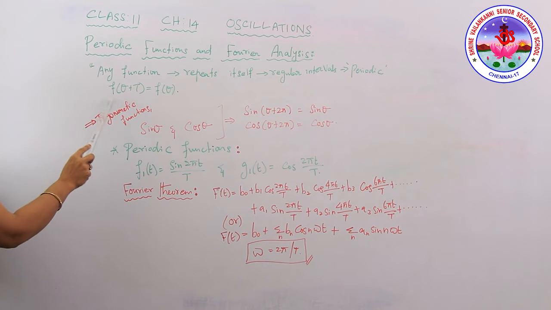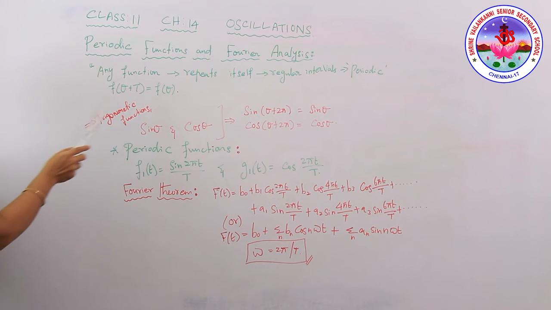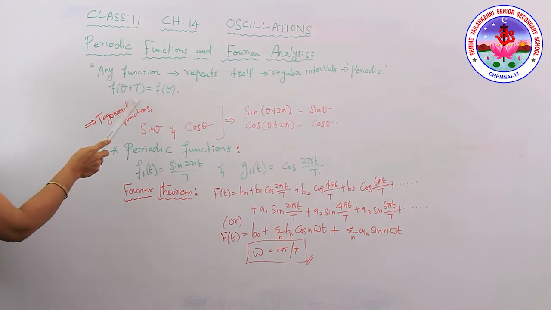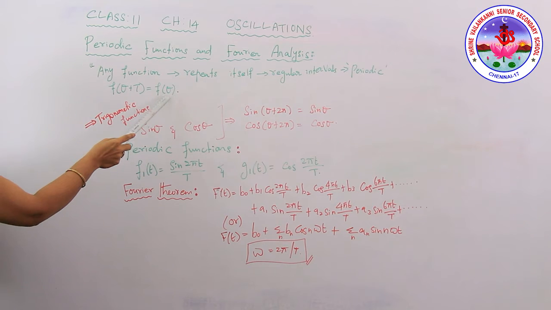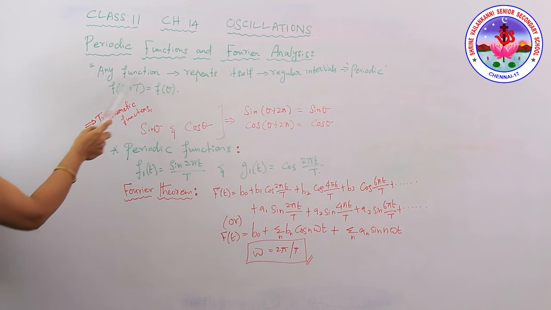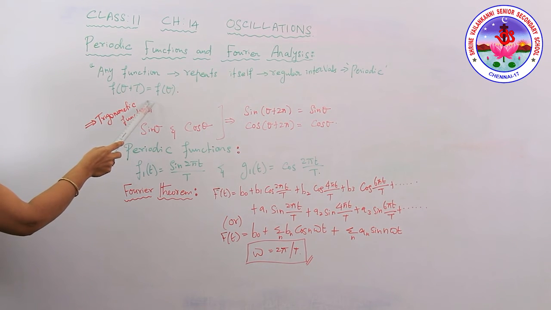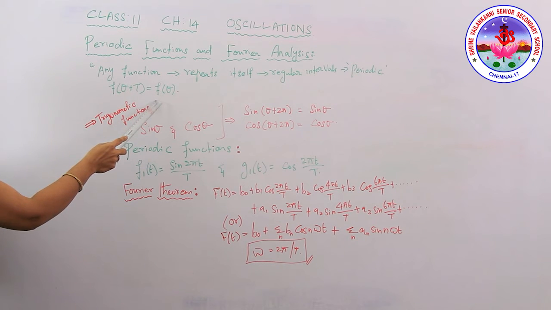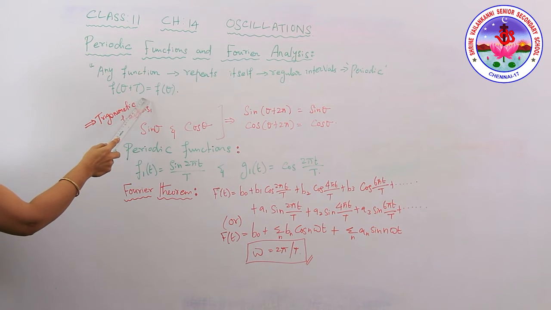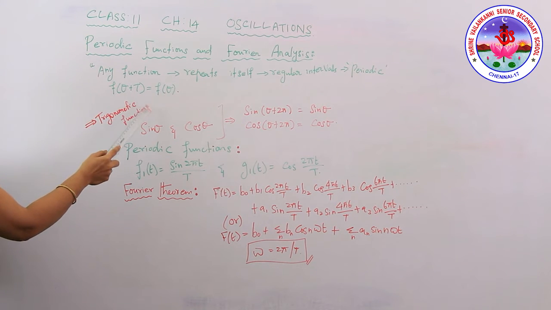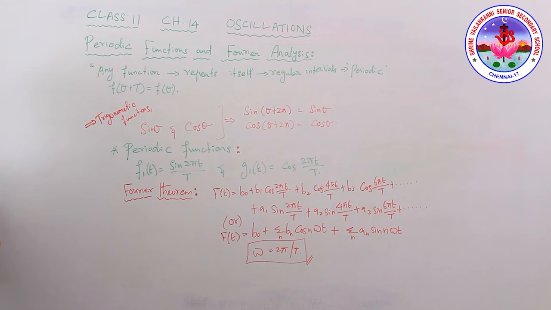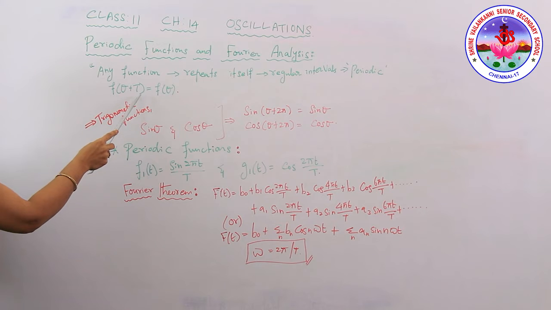We have written here the function f(θ). If it satisfies the condition f(θ + T) = f(θ), this indicates that the value of the function f remains the same when the argument is increased or decreased by an integral multiple of T, for all values of θ.